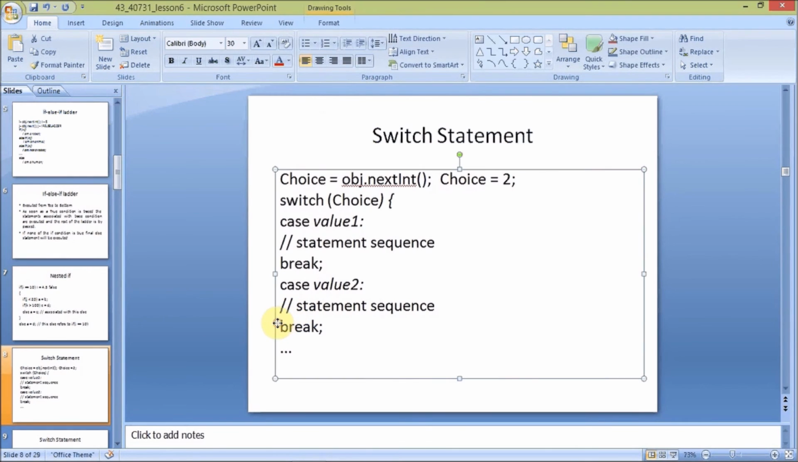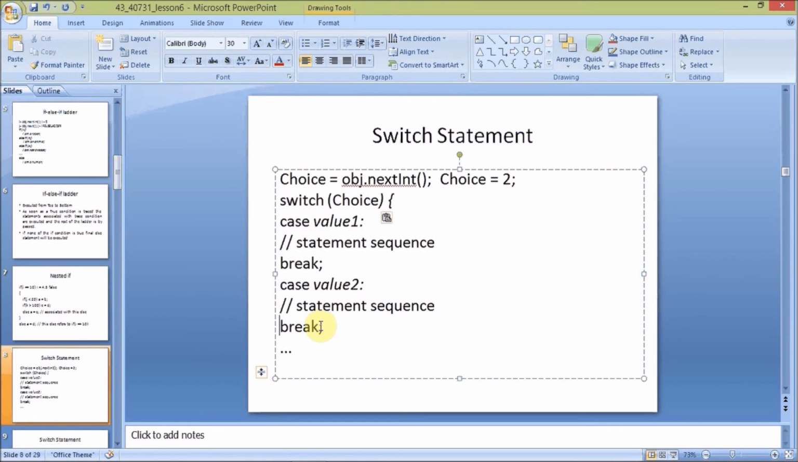For this switch statement there will be a break value. Every case value ends with a break statement. This break statement is mandatory for every case value in the switch statement. Otherwise, if the break statement is not considered, it may go to the next case value and execute the next case statements. So the break value should be compulsory for every switch case statement.